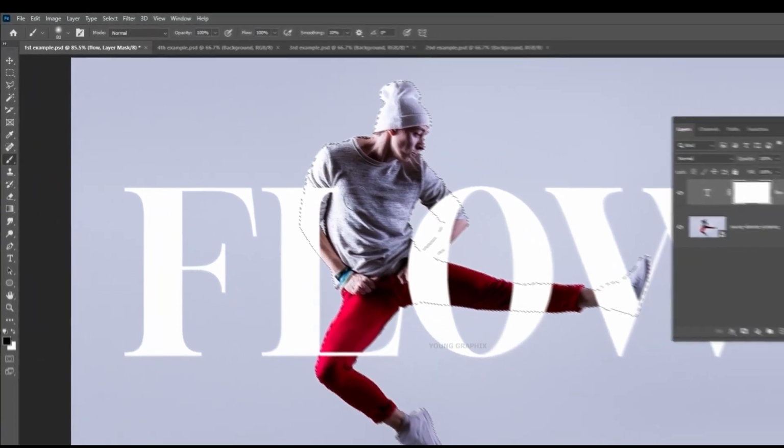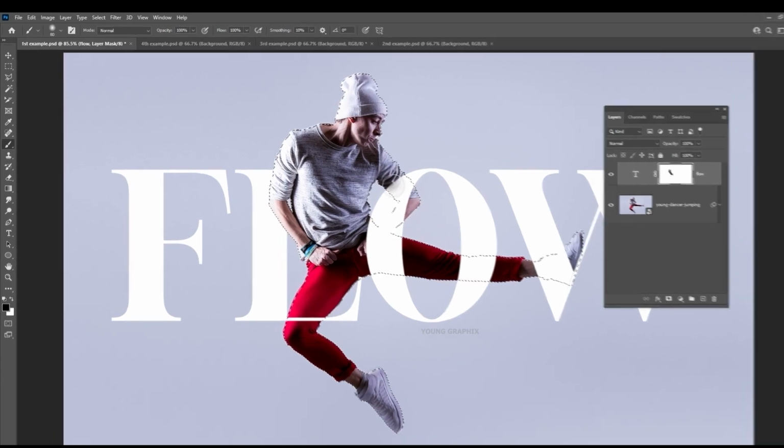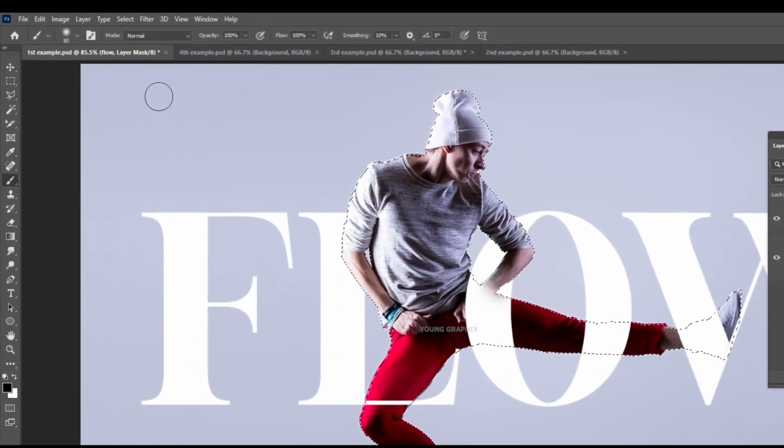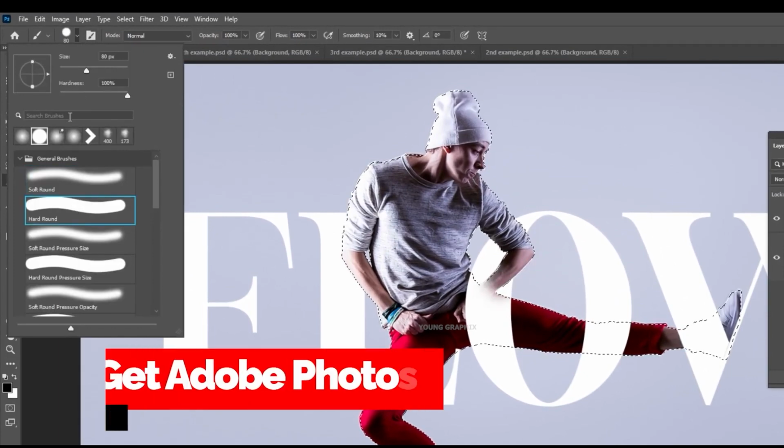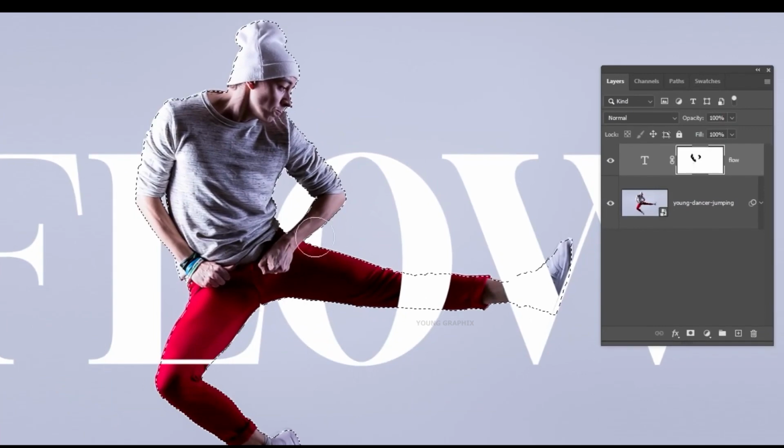Set the foreground color to black, and let's hide the areas we want to hide by painting with black like this. We are hiding parts of the text. To show these areas back, paint with the white color. Just remember, black hides, white shows. I will use the hard round brush. I want to keep this part and hide this part of the text to show his leg.